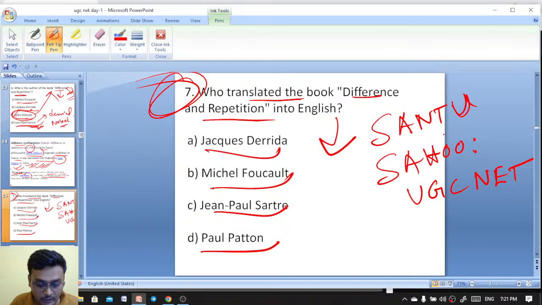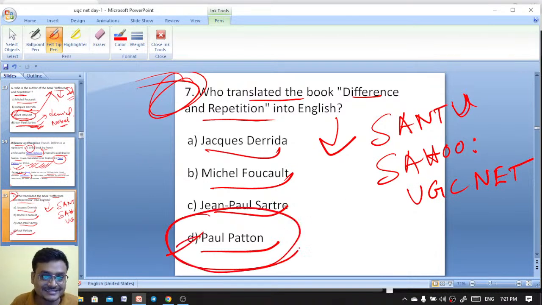Yeah, excellent. It is Paul Patton. Paul Patton has translated the book Difference and Repetition into English.